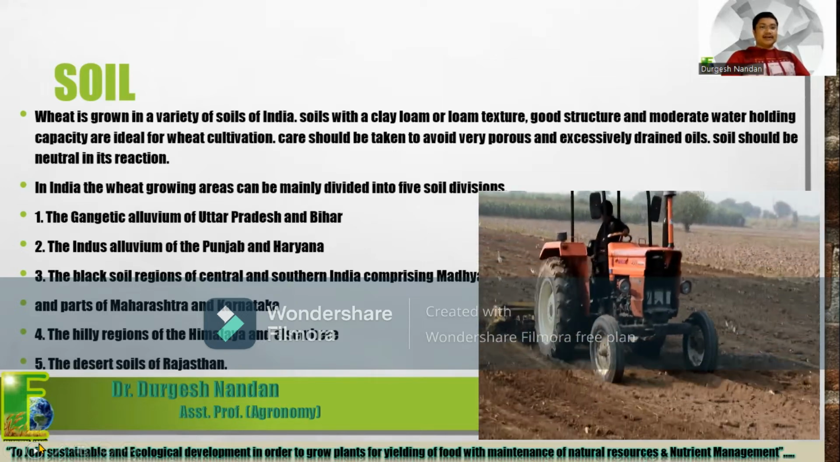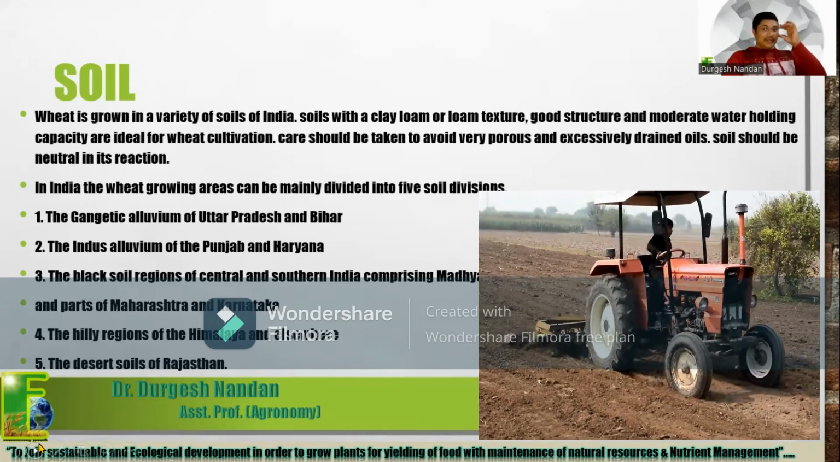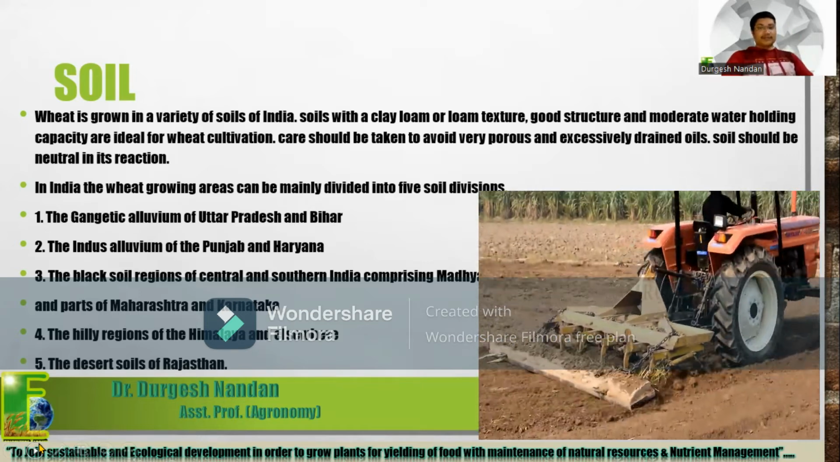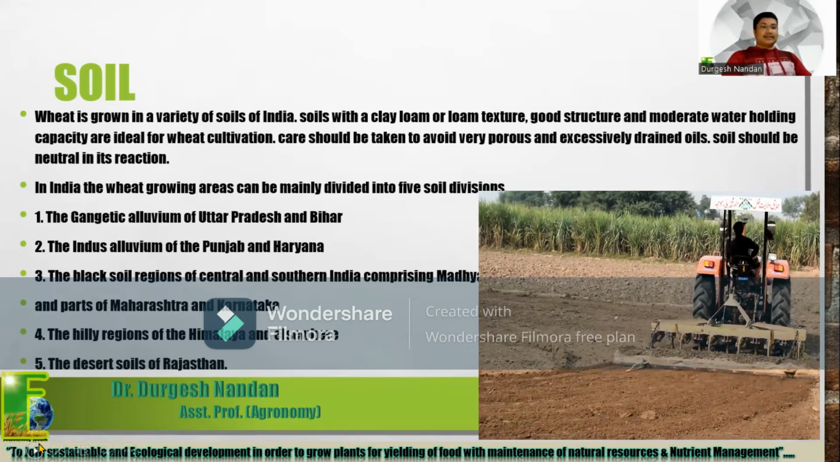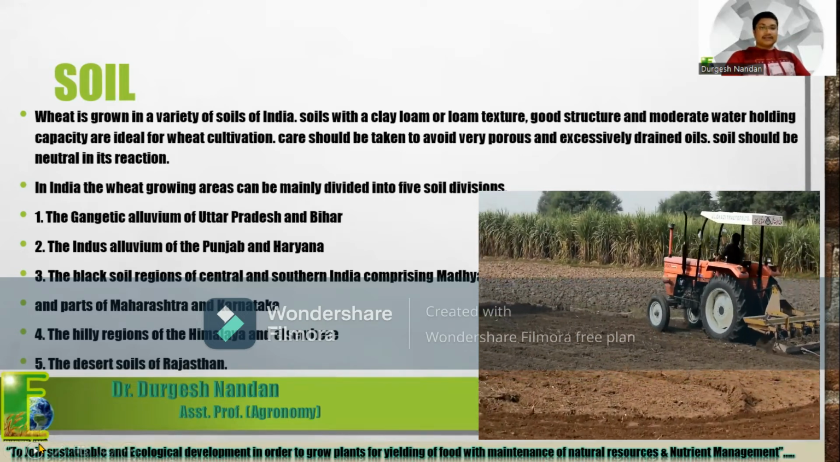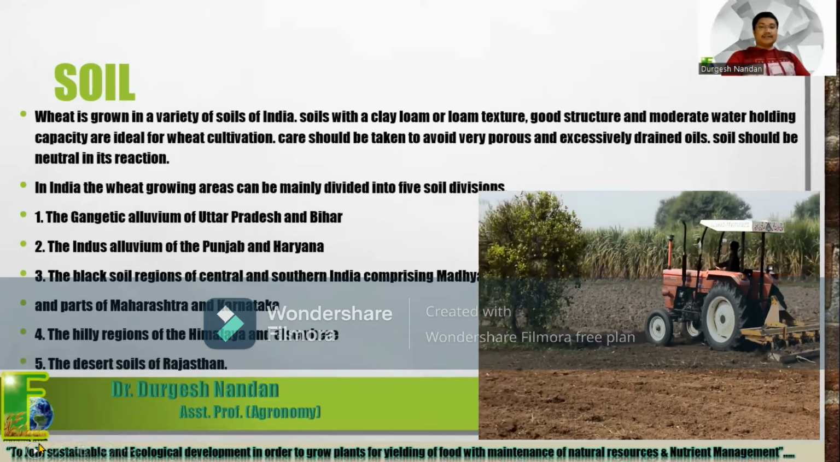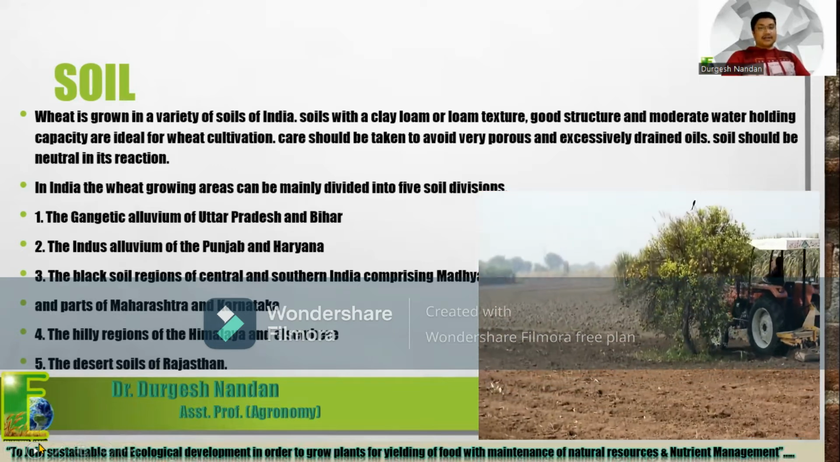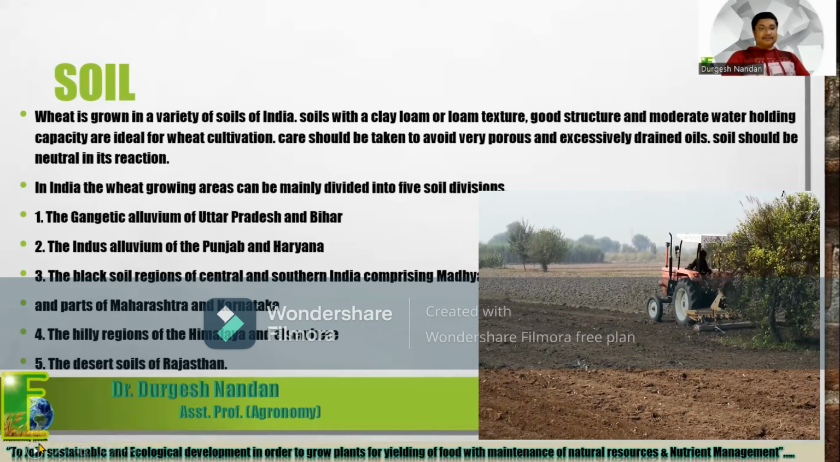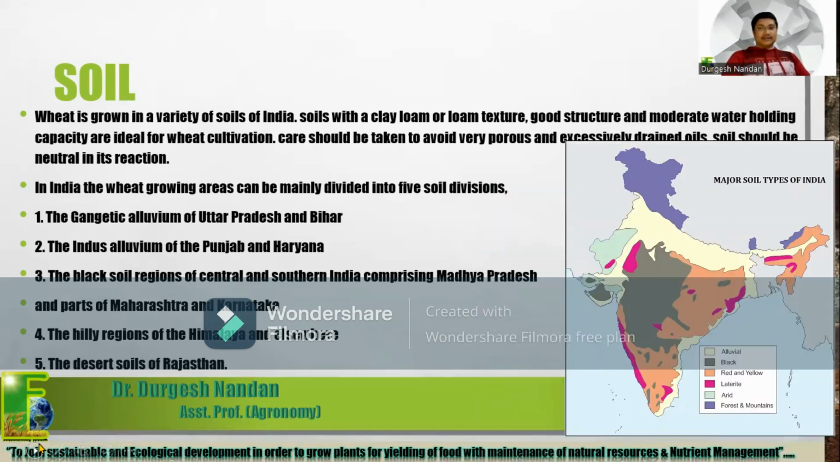In India, the wheat growing areas can be mainly divided into 5 soil divisions. First, the Gangetic alluvium of Uttar Pradesh and Bihar; second, the Indus alluvium of Punjab and Haryana; the black soil regions of central and southern India, comprising Madhya Pradesh and parts of Maharashtra and Karnataka; the hilly regions of the Himalaya and elsewhere; and the desert soil of Rajasthan.